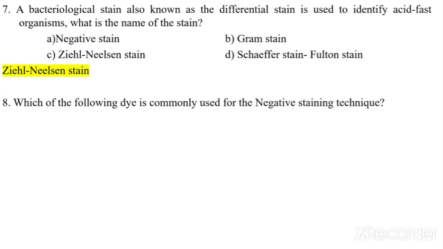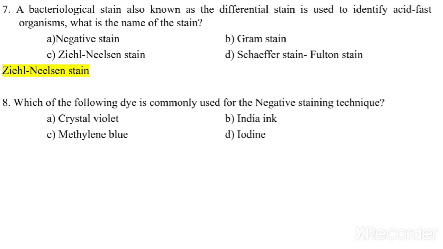Which of the following dyes is commonly used for the negative staining technique? Crystal violet, India ink, methylene blue, or iodine? So which is the common dye used here? India ink is used in the negative staining technique, where the background will be colored and the bacterial cell will be colorless. So we can easily observe the bacterial cell with the help of negative staining. Mostly scientists use this technique for the observation of viruses also.